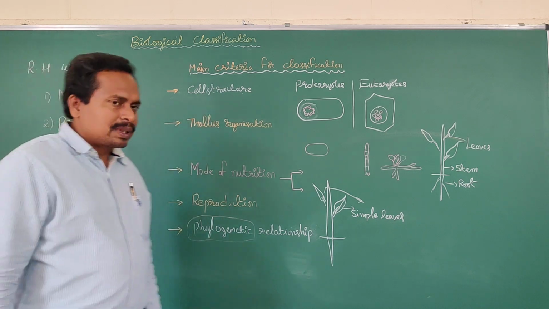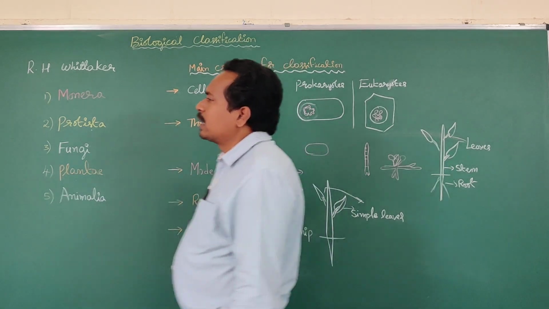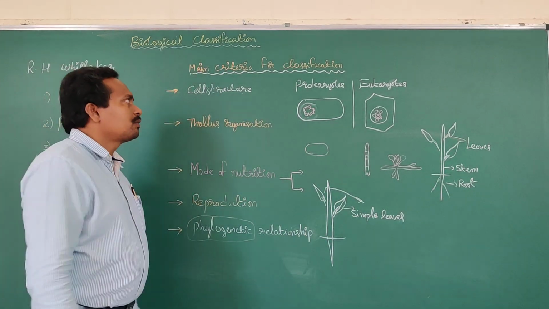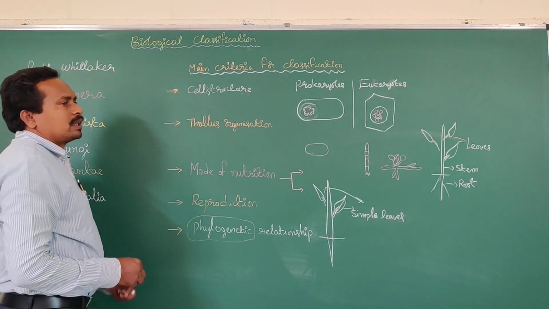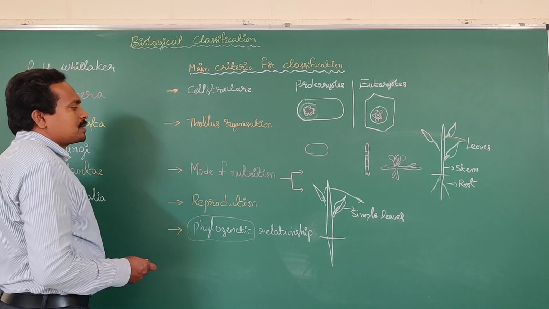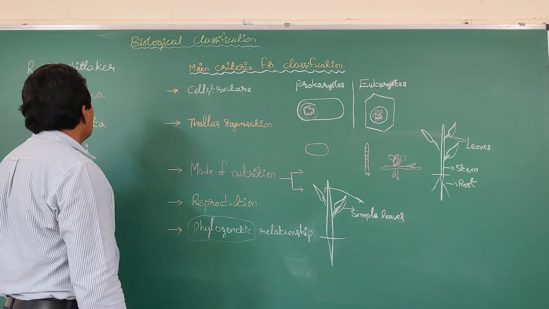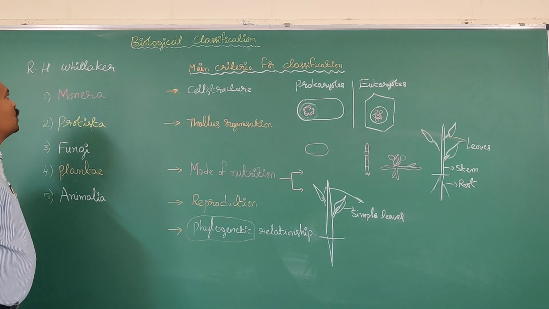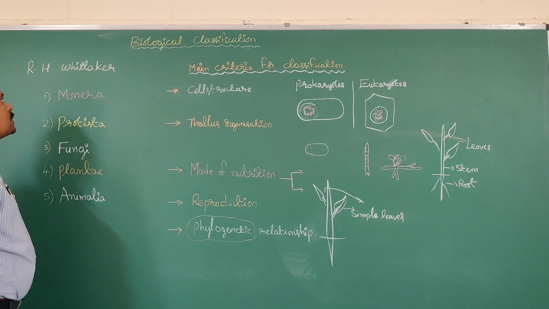Okay? So from this concept, regarding the subjective point of view, mention the main criteria for classification of organisms in Whittaker's classification. Then what is the answer? Cell structure, cell organization, mode of nutrition, reproduction, phylogenetic relationship. And one more question: who proposed the 5-kingdom system of classification? R.H. Whittaker, the scientist, proposed the 5-kingdom system of classification.